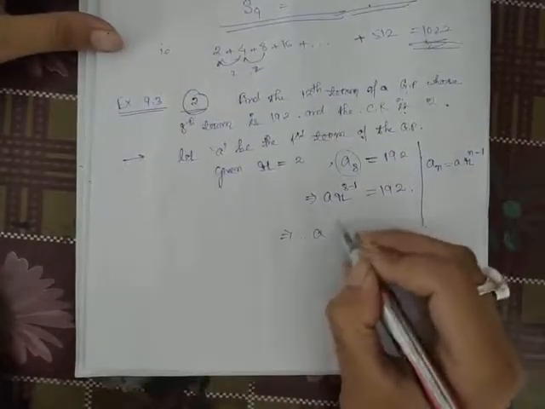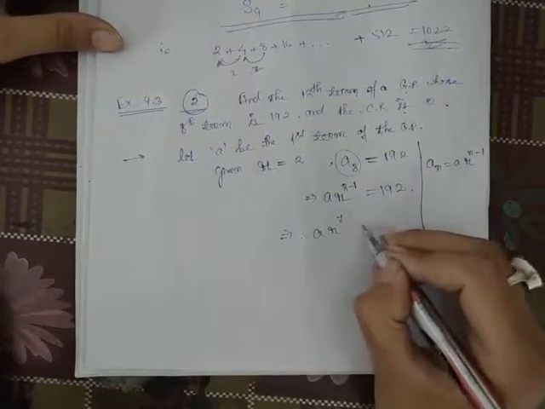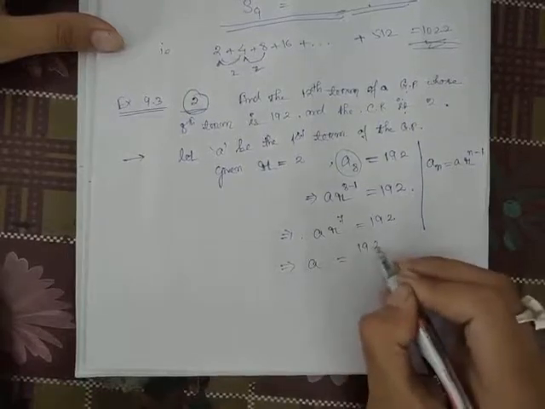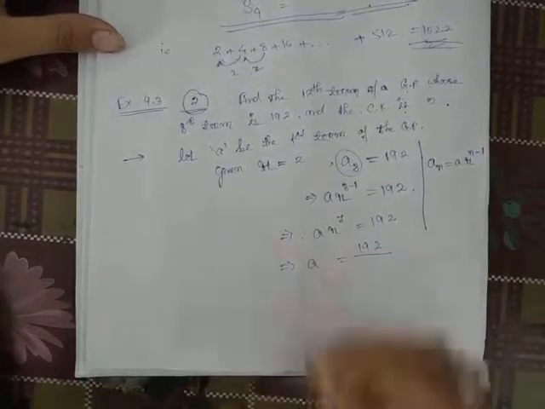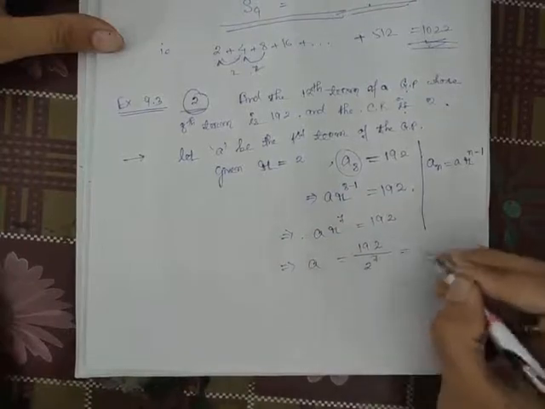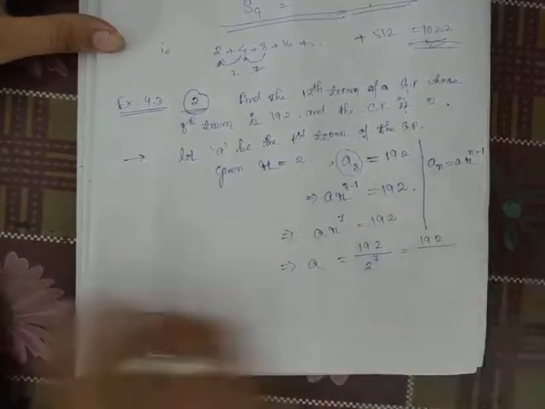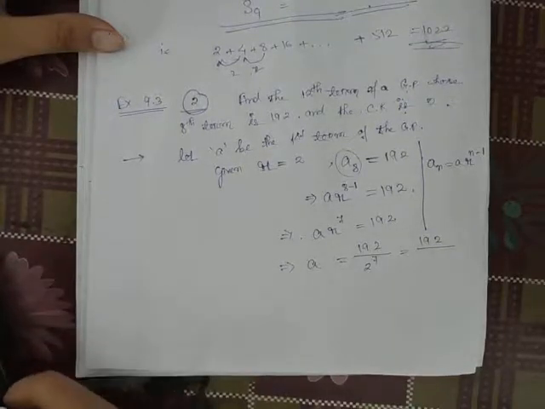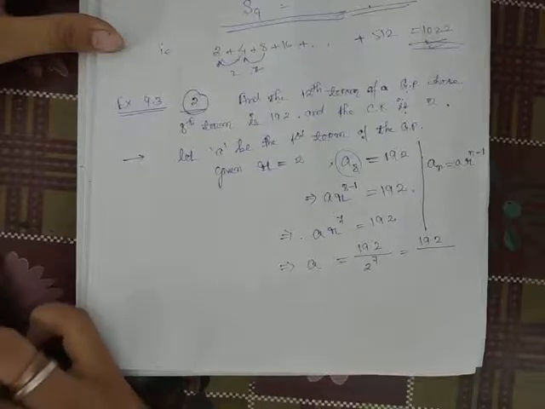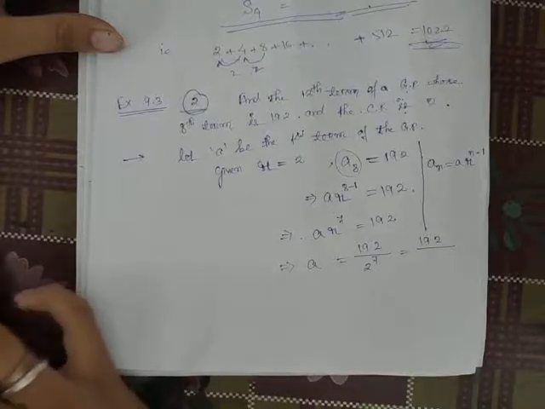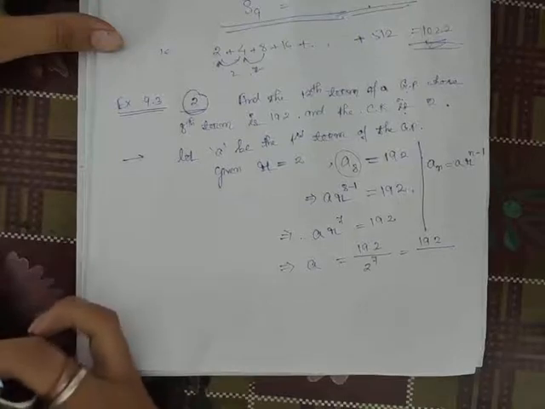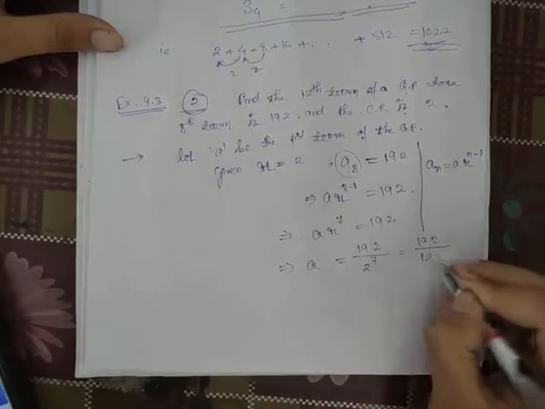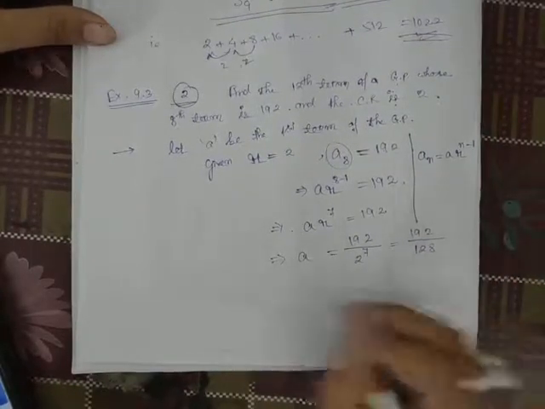So a r to the power 7 equals 192. Next, a equal to 192 divided by r to the power 7. r is 2, so 2 to the power 7. So 192 divided by 2 to the power 7, which is 128. Let me check it.